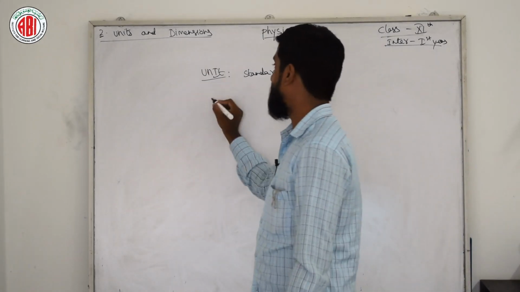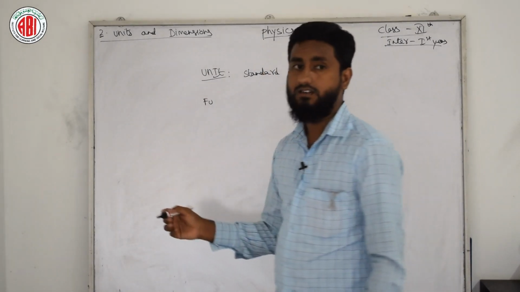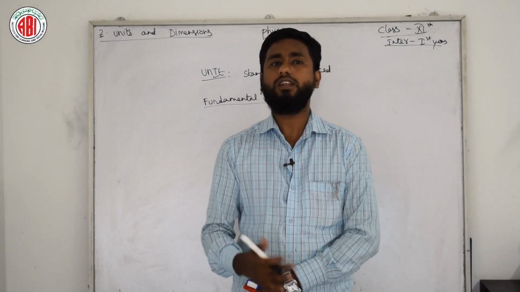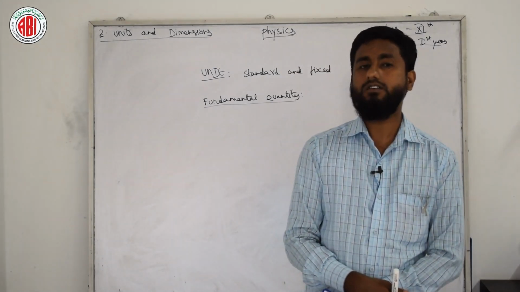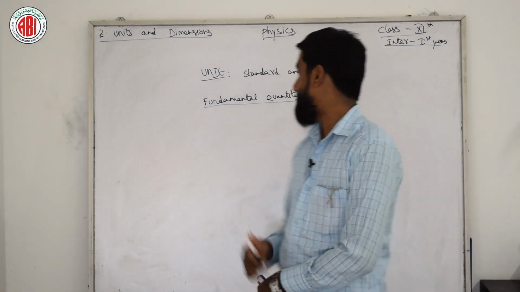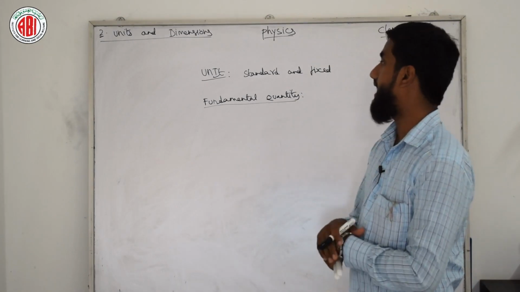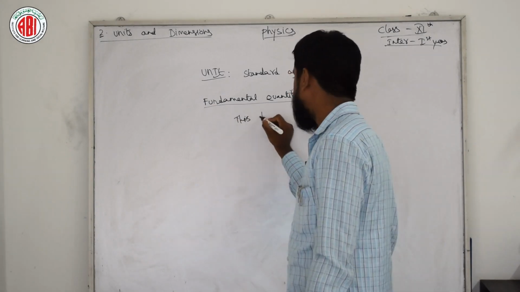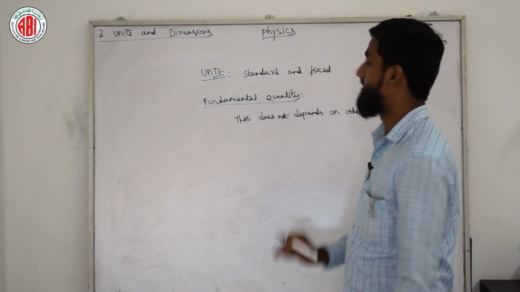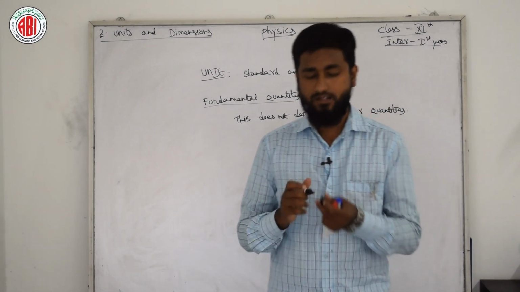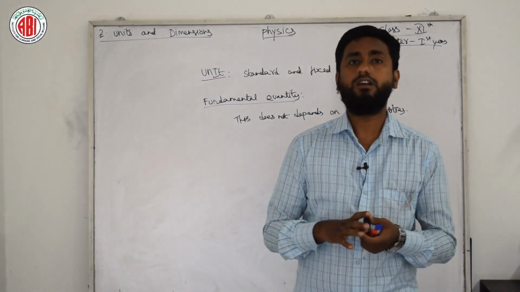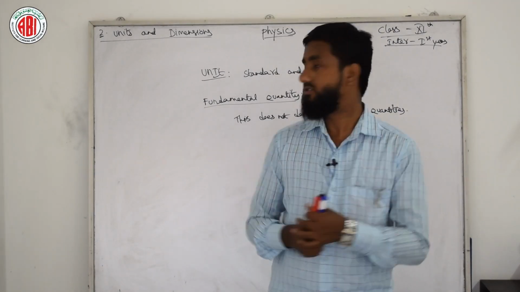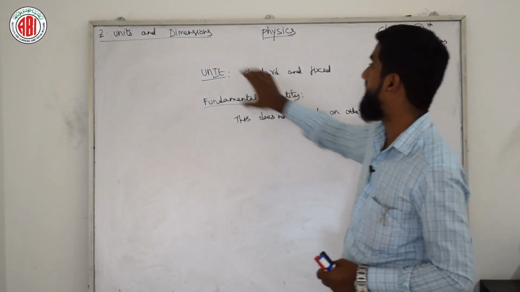Next we have in this chapter fundamental quantities. What is a fundamental quantity? A quantity which does not depend on any other physical quantities is called a fundamental physical quantity. So these quantities are not dependent on other quantities; they have a standard in themselves. So these are units and fundamental quantities. After that we have dimension.